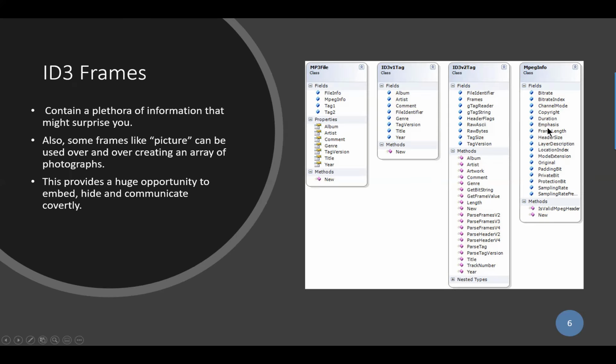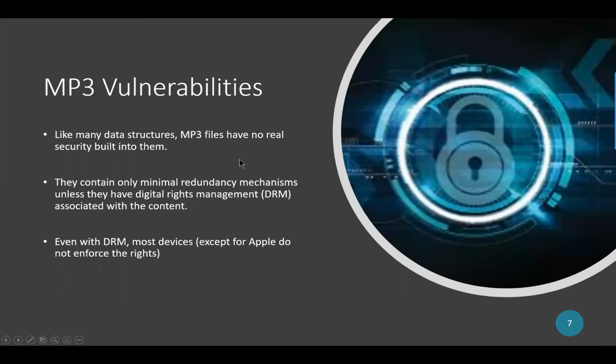This gives you a quick summary of some of the tags, not all of them, that are available to encode information in, and we can use them for good or evil. We can hide information in them, or we can use them as they were defined to be used. Like many data structures, MP3 files have very little, if any, security built into them.